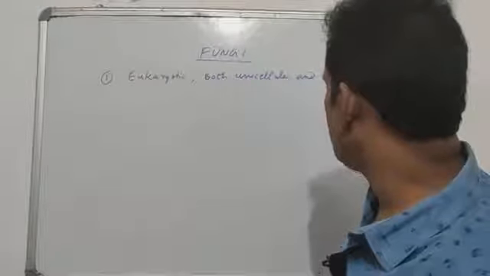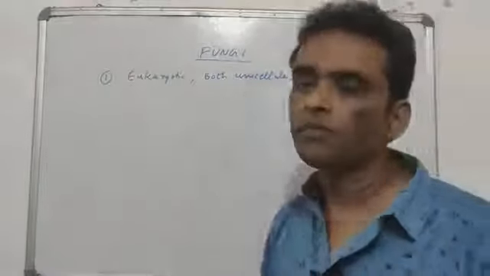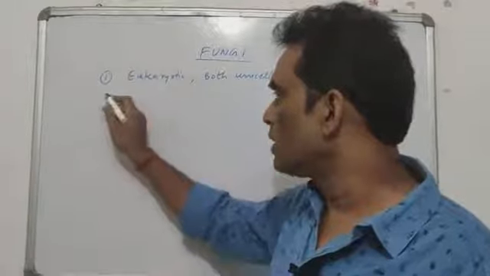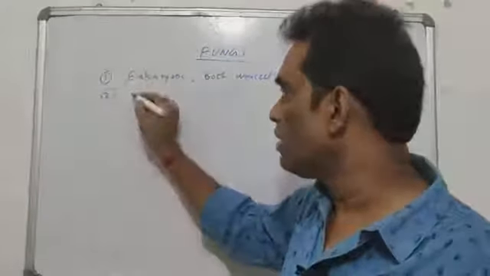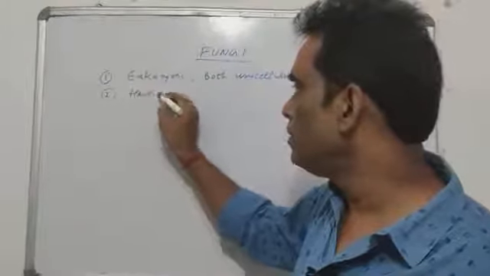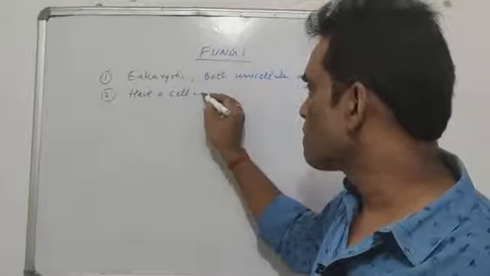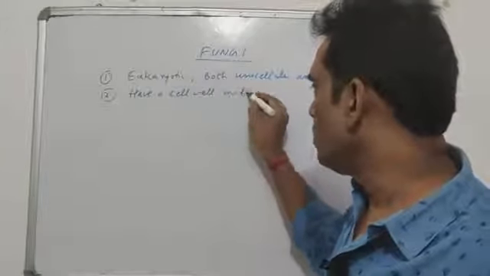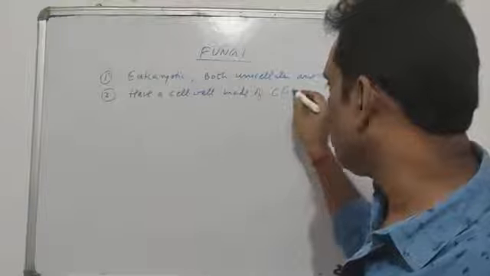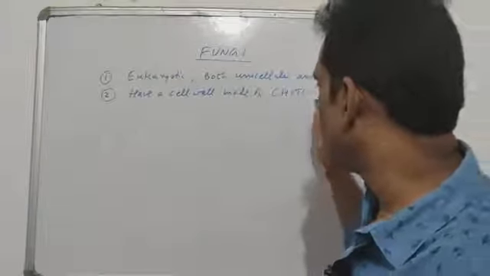In this group, both the types of organisms are kept. The basic thing why they are kept there, they are eukaryote and they have a cell wall which is made of a very special carbohydrate called chitin.